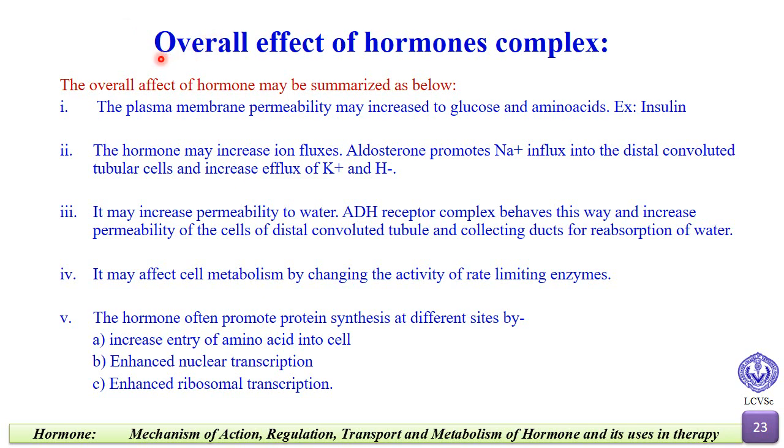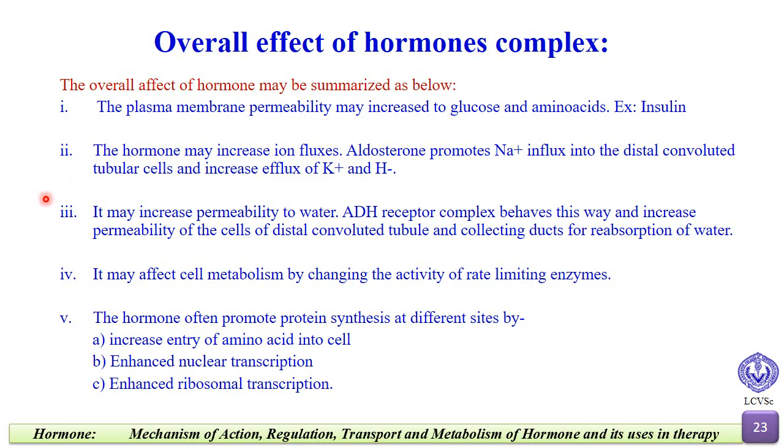So, the overall effect of the hormone complex may be summarized as follows. The plasma membrane permeability may be increased to glucose and amino acid, and the hormone causing it is, for example, insulin. The hormone may increase ion fluxes. For example, aldosterone promotes sodium influx into the distal convoluted tubular cells and increases efflux of potassium and hydrogen ion.